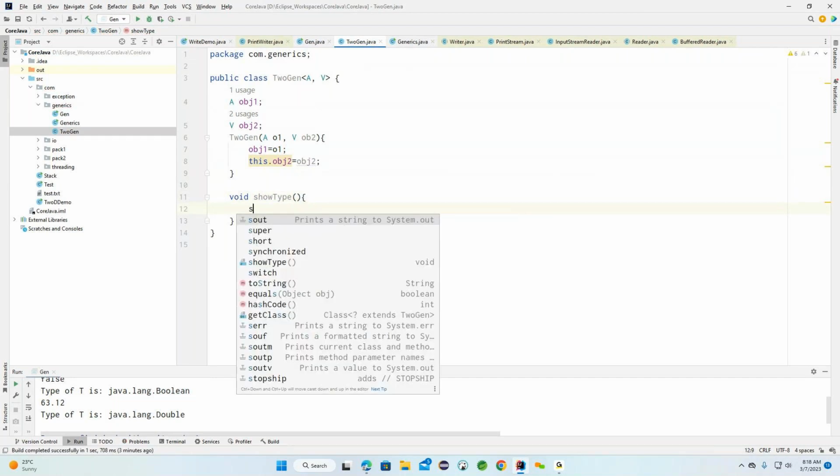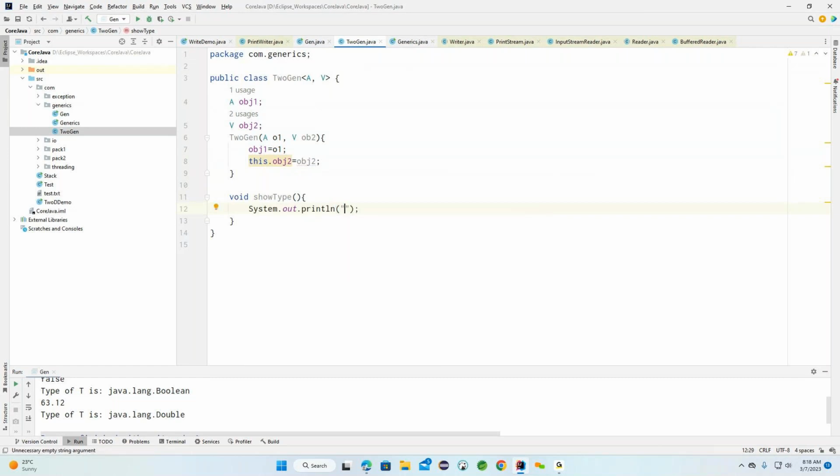Now first one is System.out.println, type of this particular A. Now what we need to understand here is obj1.getClass().getName(). Now the same thing I'm going to create for this particular object 2 also, so that we can understand what the first object we are providing is and what the second object we are trying to provide is. Now this is the show type.